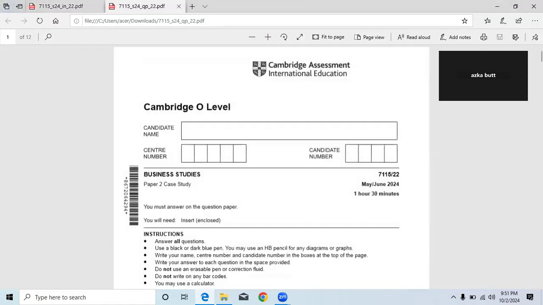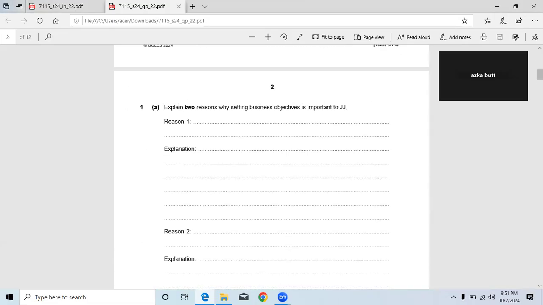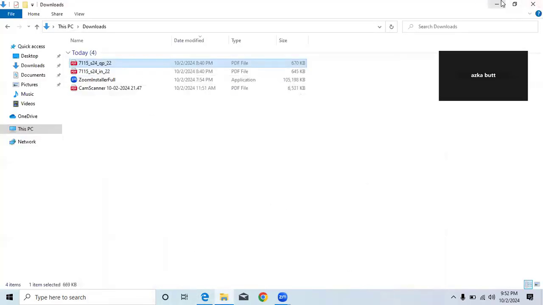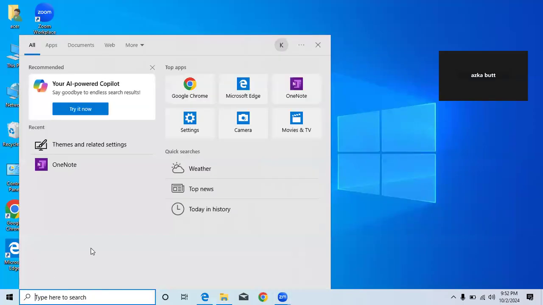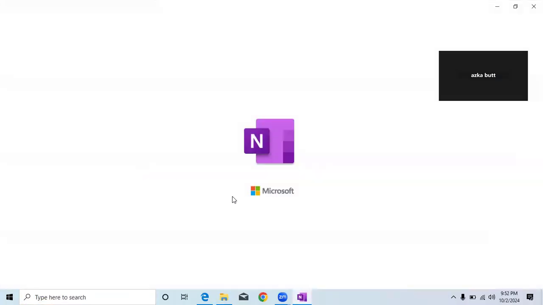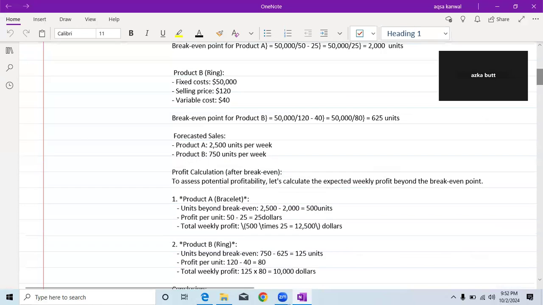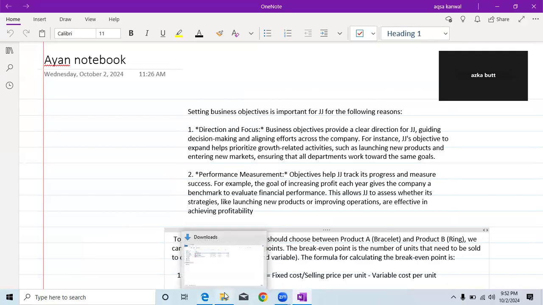So this is the question paper, and we have these questions. I have already solved all these questions here. Okay, so first of all, what was our first question?